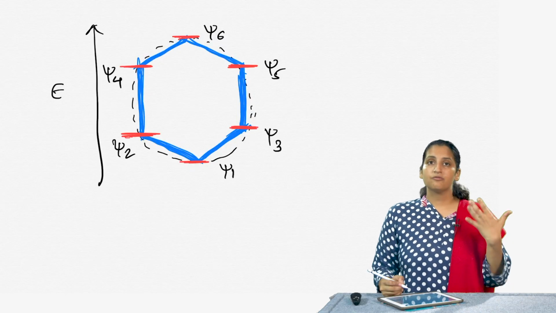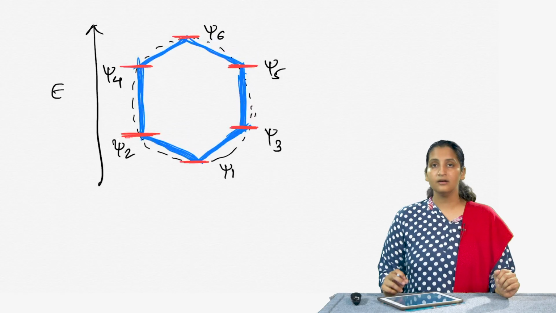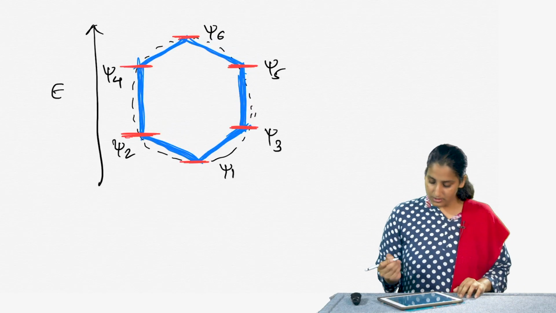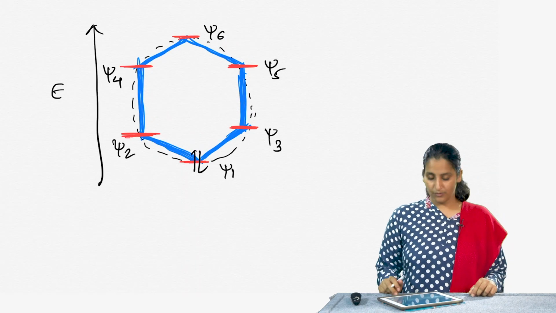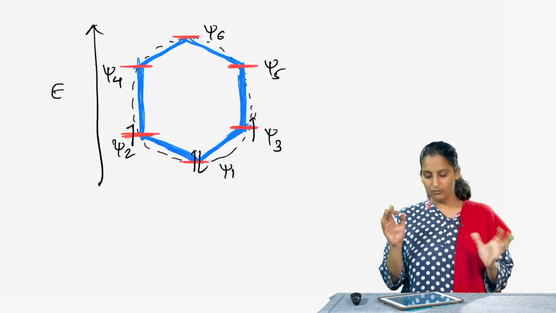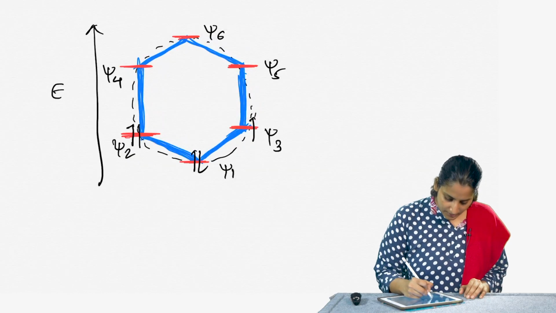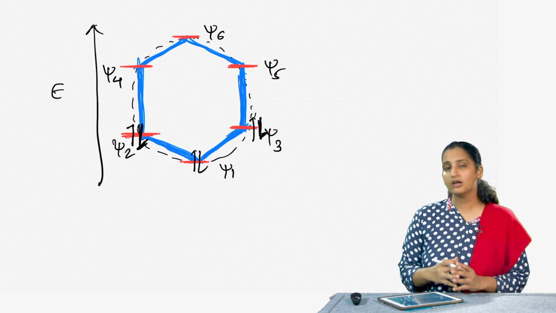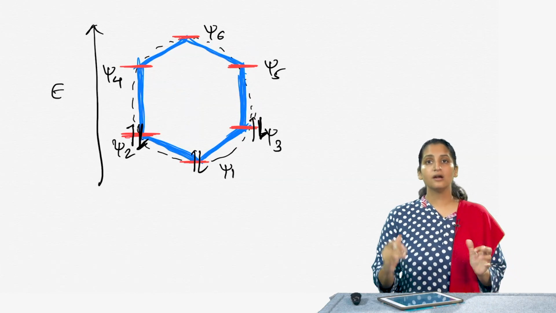Now, what we do is we start placing the 6 pi electrons that are combining. The first 2 electrons go in psi 1, the next 2 will go in psi 2 and psi 3, because they are at the same energy level, and then the other 2 will also go in psi 2 and psi 3, and really fill up the 3 molecular orbitals psi 1, psi 2 and psi 3 such that all of them are completely filled.